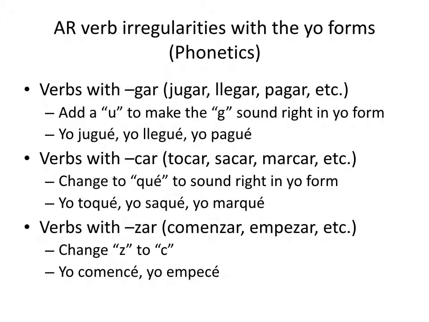Okay, so the yo form of jugar is jugué. Notice no stem change now. No boot verbs in the preterite tense. Jugué. The yo form of llegar, llegué. Yo form of pagar, pagué. I'll have a U in order to keep that G sound. Now that's only going to happen on the yo form. The tú form is just going to be jugaste, llegaste, pagaste, no U.